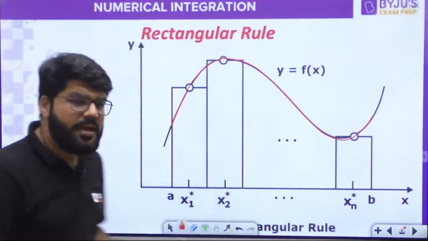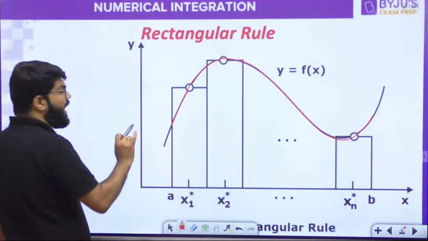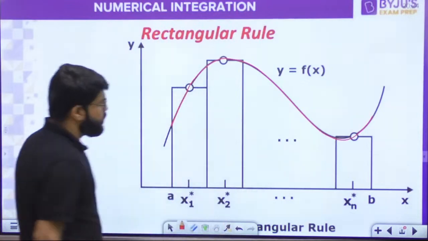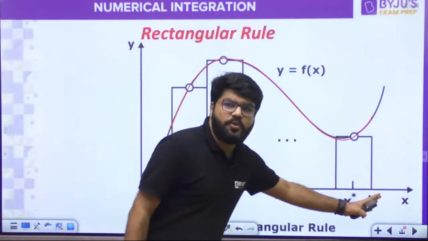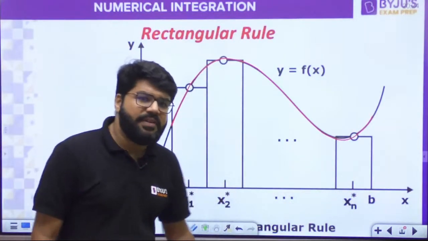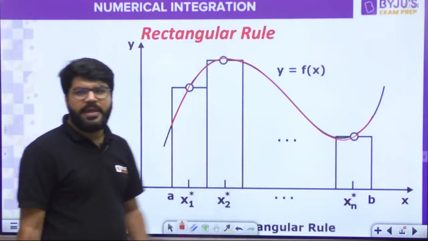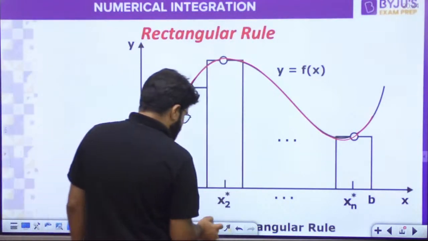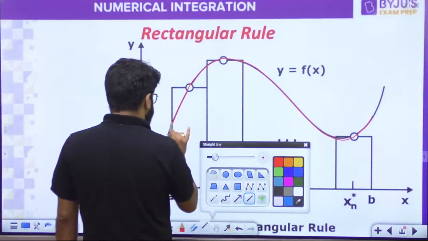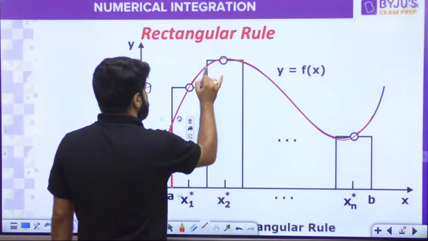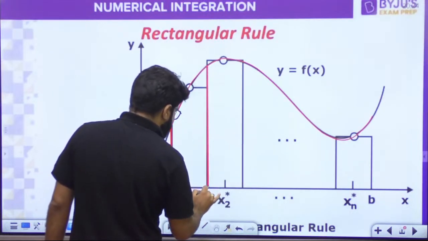Listen everyone, idea सुन लेना. What I am going to do? I will break this interval A to B into n parts. यहाँ पे ध्यान देना. I am going to break it into n parts. This is the first region.